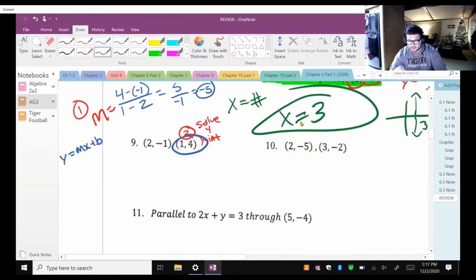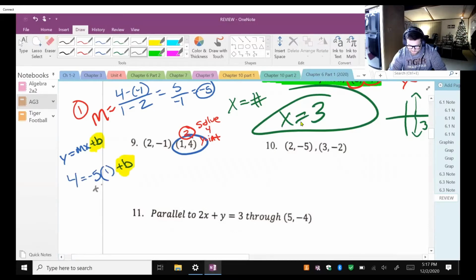Okay, I got my m, right? And I got my y and my x. So my y is going to be 4 that I'm going to use for this problem. My m is -5 and my x is 1. Now my plus b that I'm solving for, I'll highlight it so you guys know.